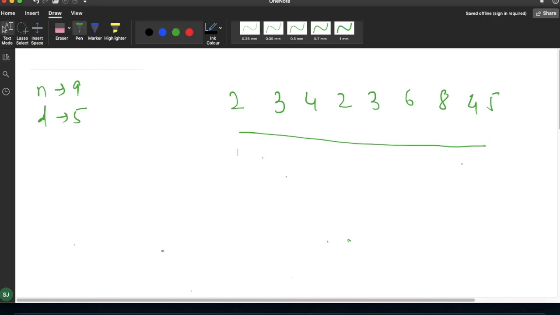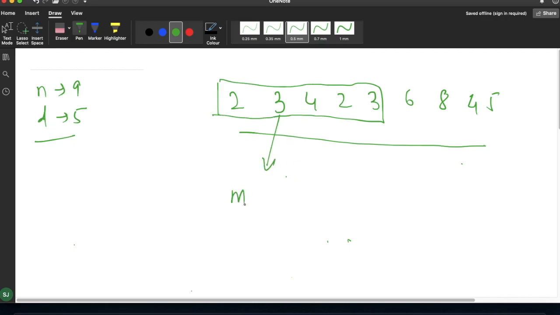Now they are saying that for a fixed length of 5, meaning for 5 days, we have to calculate the median of the expenditure. Suppose the median is m.